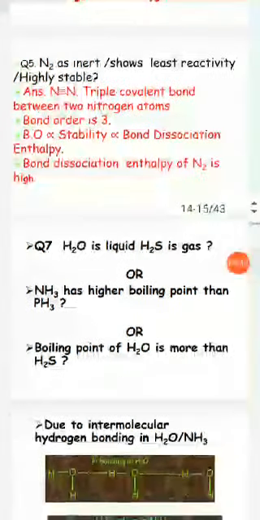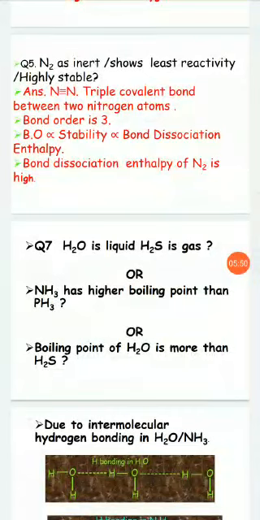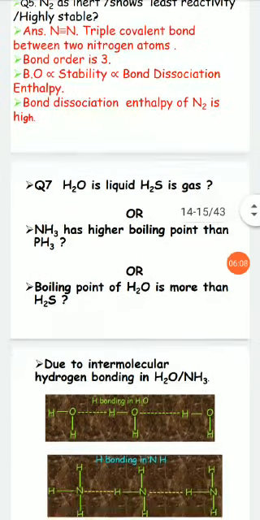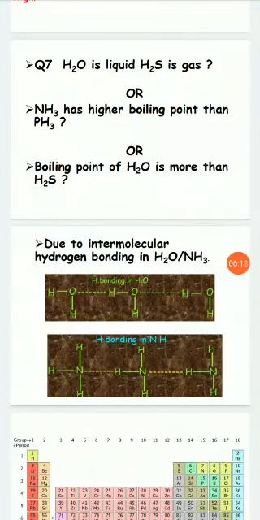Why is H2S a gas and H2O a liquid, though oxygen and sulfur both are elements of the 16th group? The hydride of one is a gas and the hydride of the other is a liquid. Or why does ammonia have a higher boiling point than PH3? Why is the boiling point of water more than H2S? So students, the same answer for all three questions is hydrogen bonding.